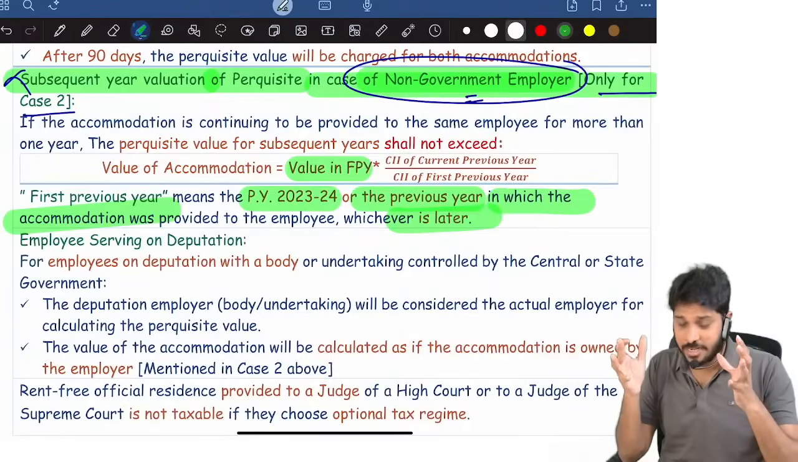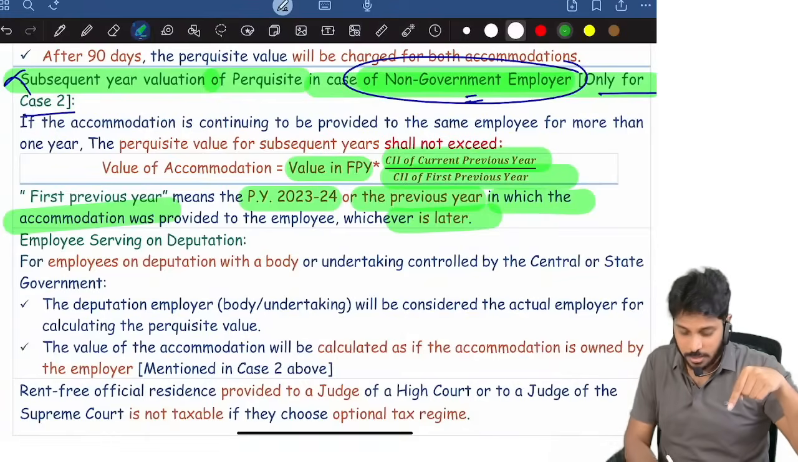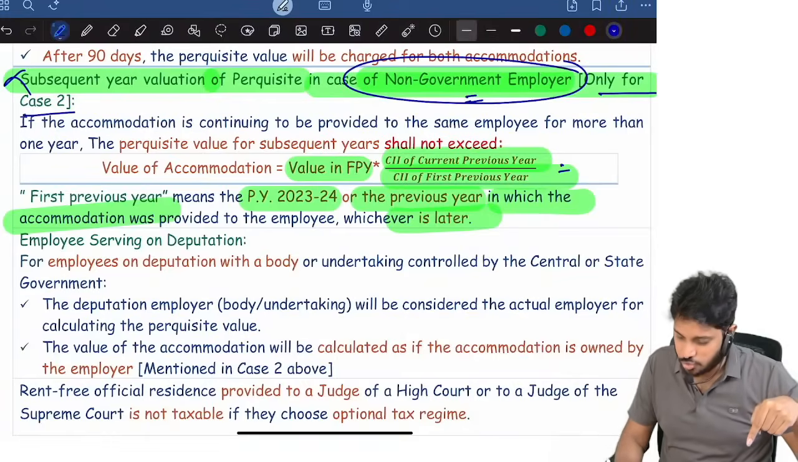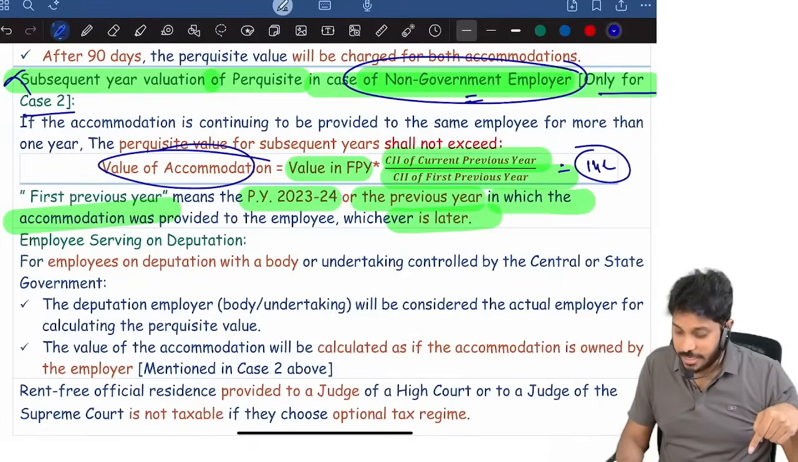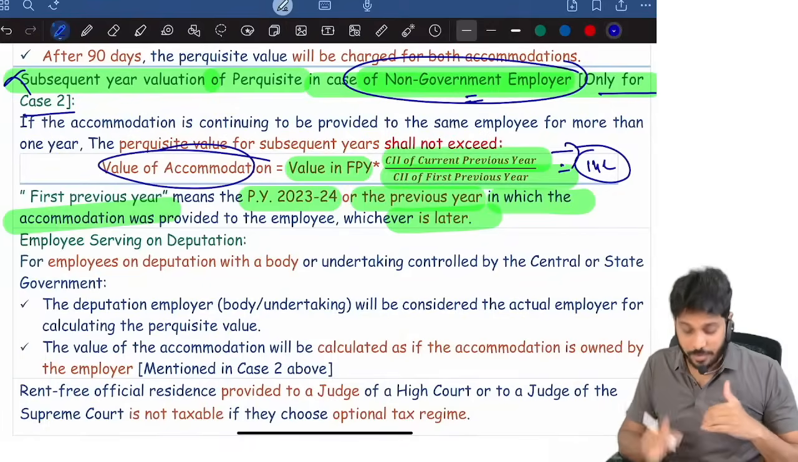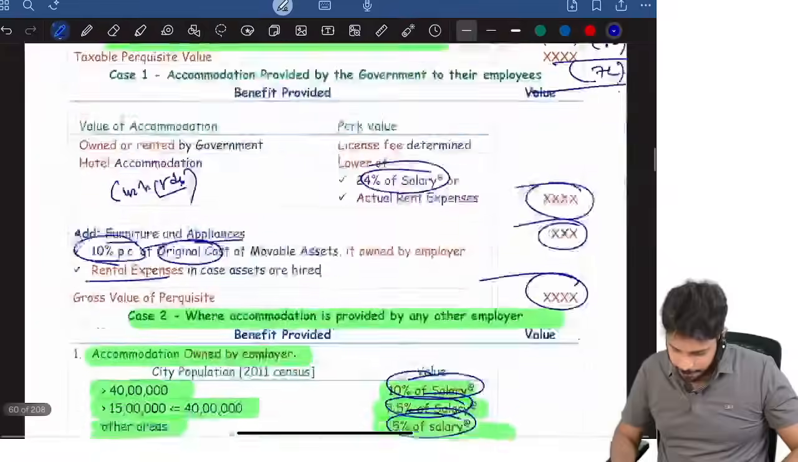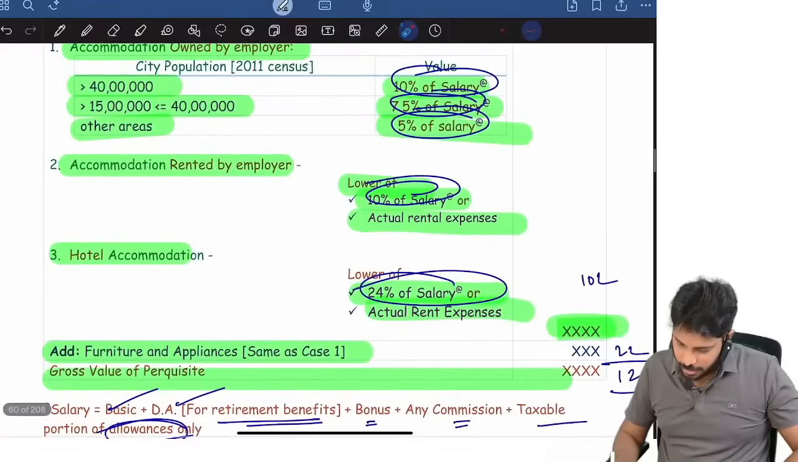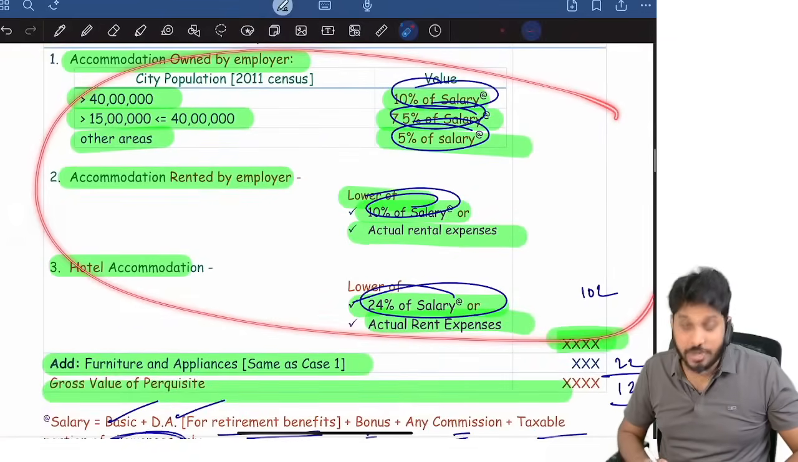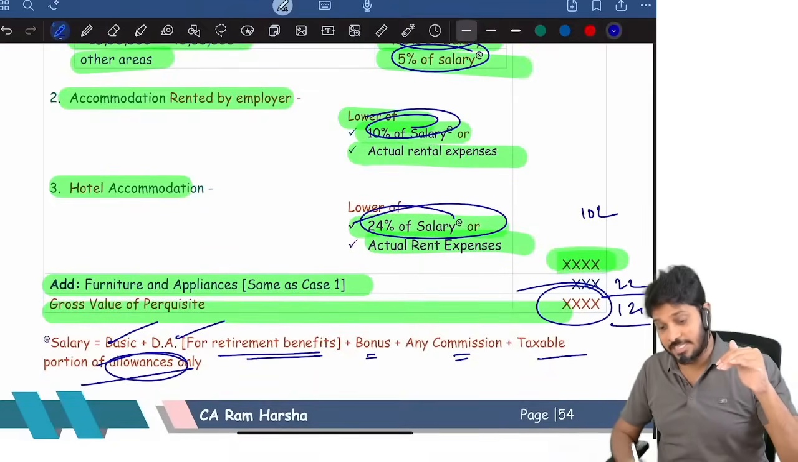In that value, how much, identify? Current year index number, you get it, 24-25. Last year index number, you see. Okay, denominator. Then you are getting some value. Let us assume some 14 lakhs you are getting. The value of accommodation cannot exceed 14 lakhs. In 24-25, suppose, as per this logic, I computed accommodation value. It is coming 16 lakhs in 24-25.